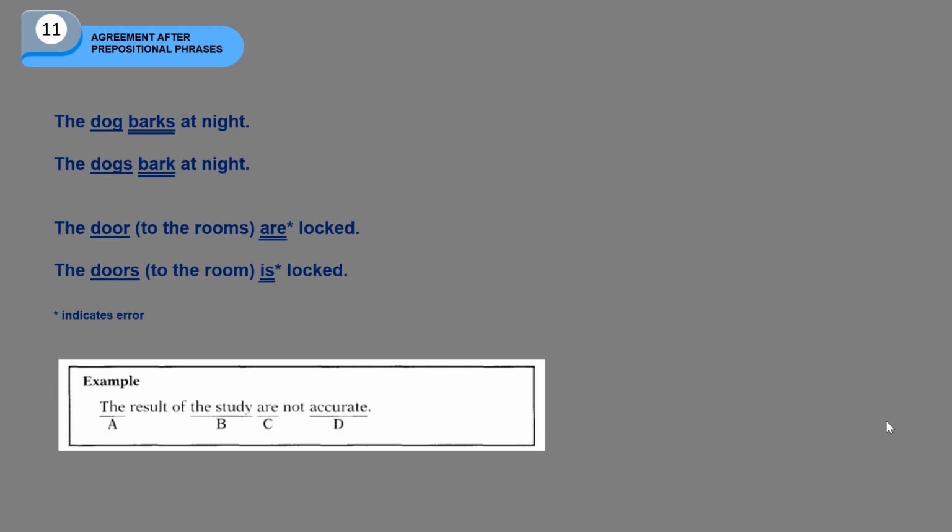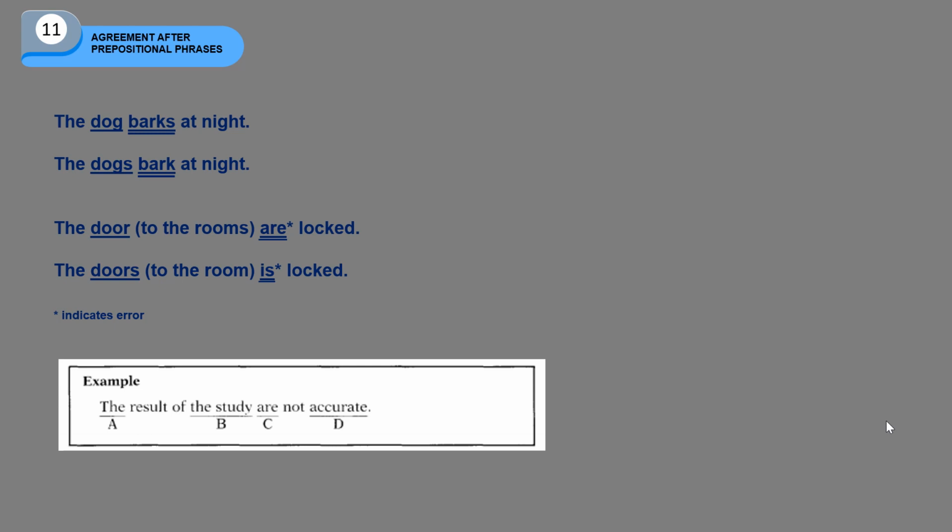Have a look at the example. The dog barks at night. In this case, dog is a singular noun. And then barks with S, bark plus additional S, is a verb for singular noun. So those subject and verb agree with one another.